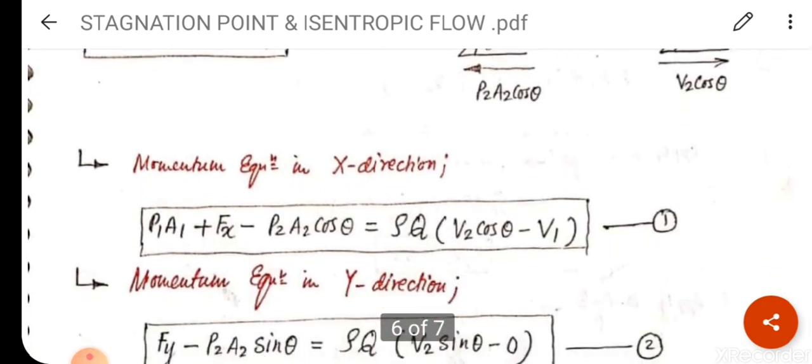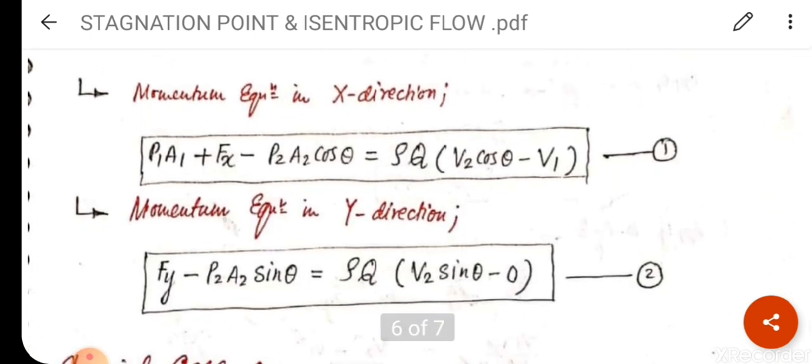So the final expression, or you can say the momentum equation in x direction, will be P1A1 plus Fx minus P2A2 cos theta is equal to rho Q in the bracket V2 cos theta minus V1. That is equation 1. Now similarly the momentum equation in y direction. Clear? Fy vertically in upward direction minus P2A2 sin theta vertically in downward direction is equal to rho Q V2 sin theta in upward direction.